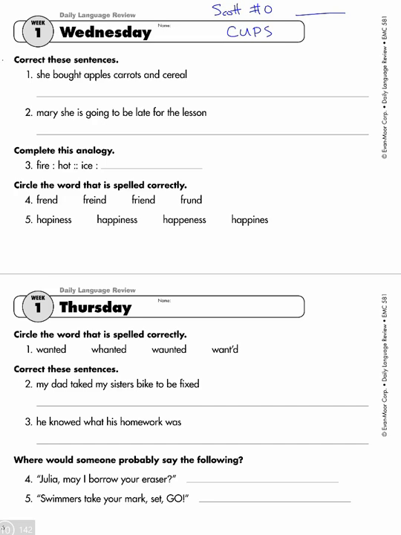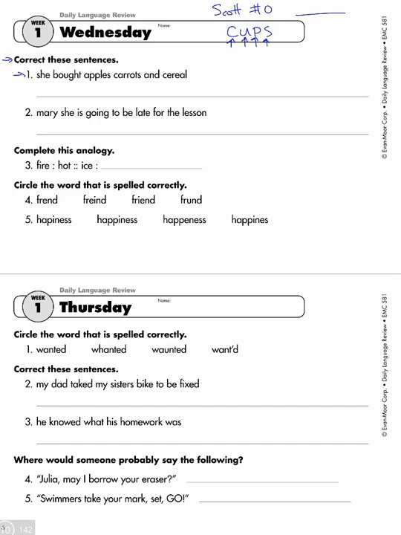All right. So correct these sentences. So again, we're going to be looking at capitalization, usage, punctuation, and spelling as we work on these problems. So number 1 says, she bought apples, carrots, and cereal. So I think you can do this one.